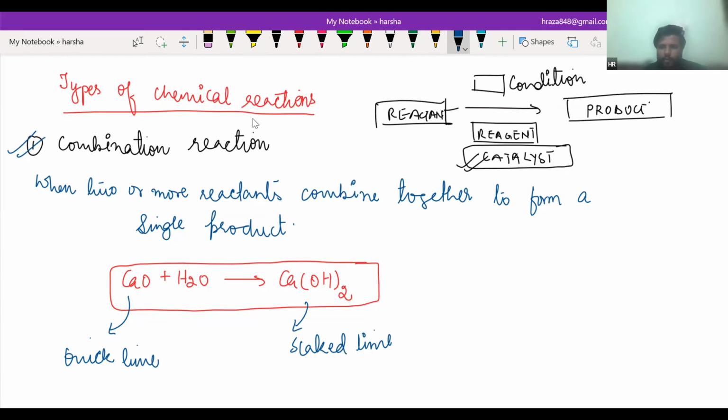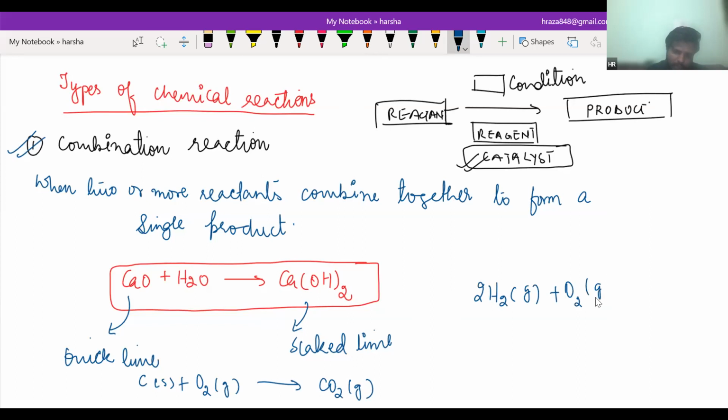Many more examples. Are you okay with this? When two or more reactants combine together to form a single product is called a combination reaction. We can also write carbon in solid plus oxygen in gas will give CO2, that is also in gas, is an example of a combination reaction. Another example we can take is 2H2 gaseous state plus O2 gaseous state will give 2H2O, that is in liquid state. This is also an example of a combination reaction. Please write it.